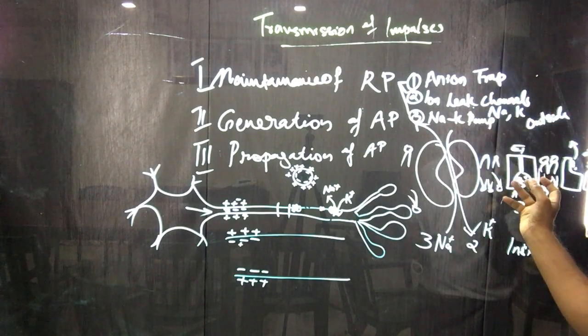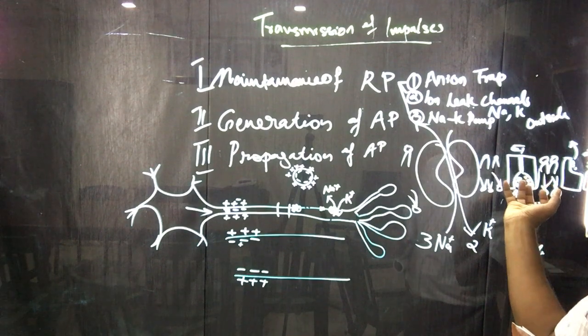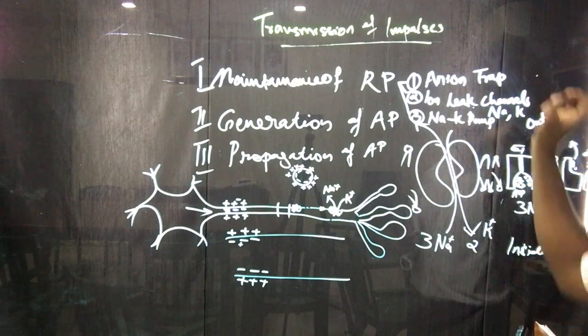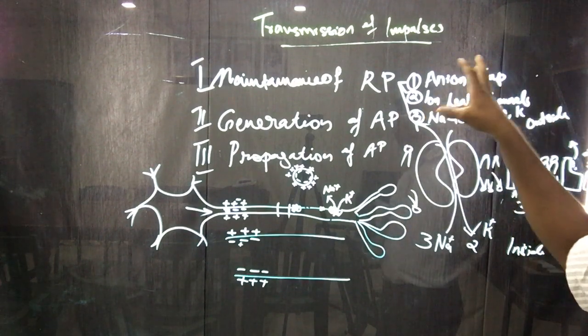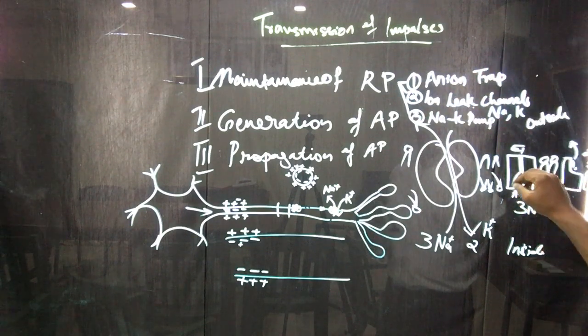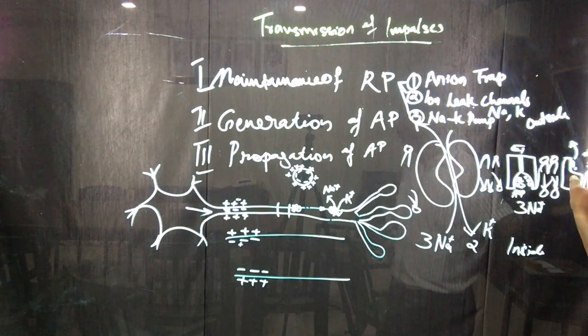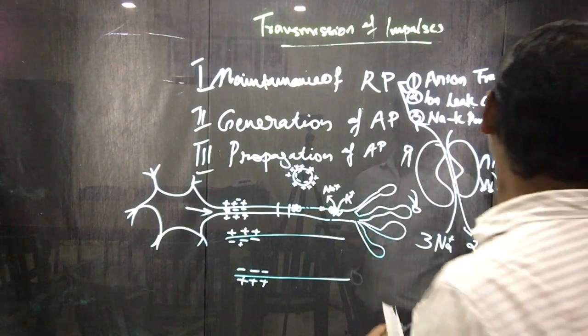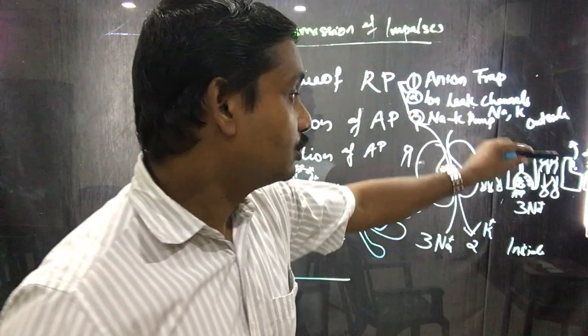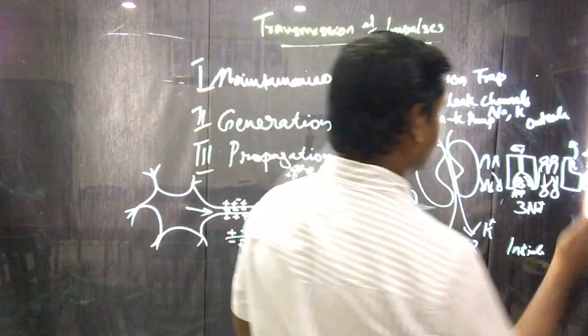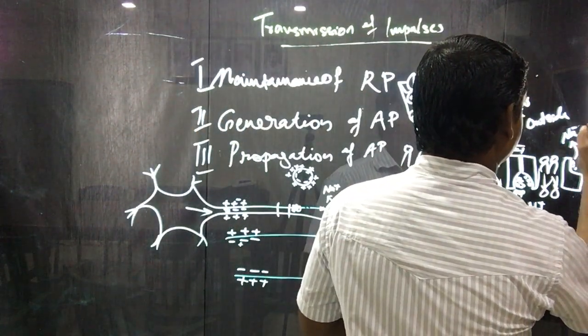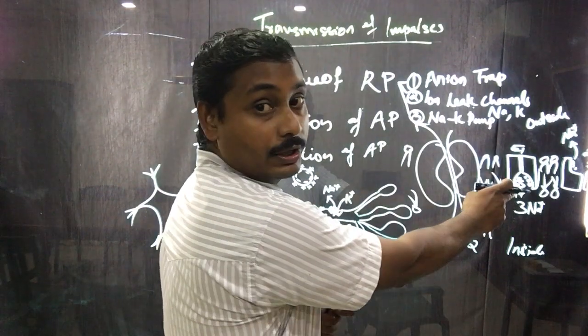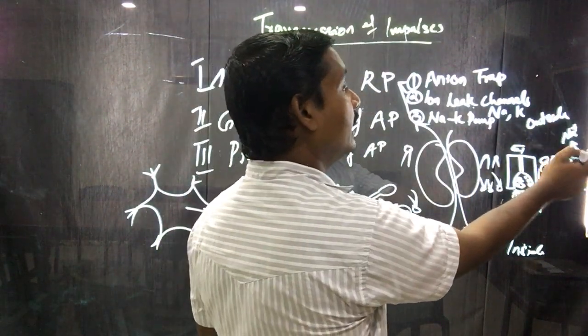So this means what was inside is pushed out. Therefore the inner part becomes outer, and in this case the sodium ions which were bound here have been everted and ejected out.